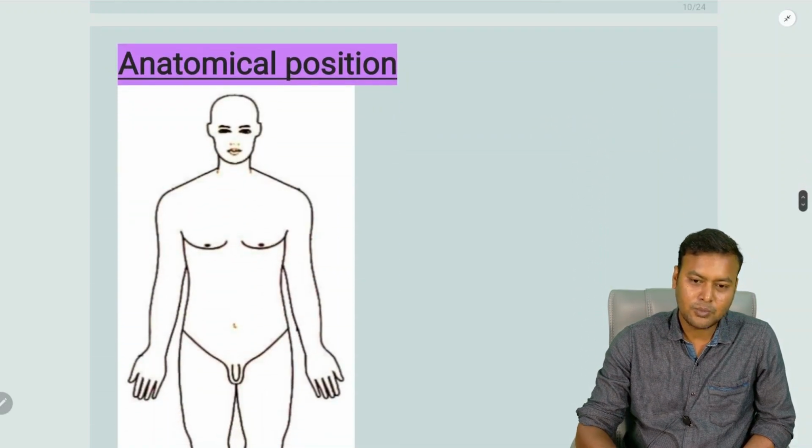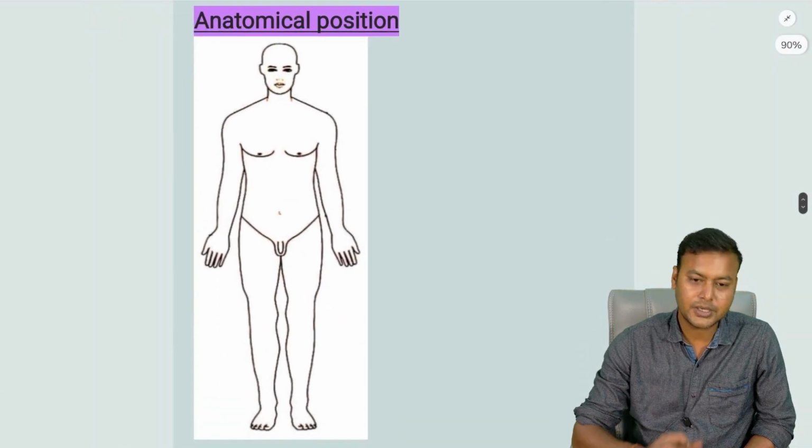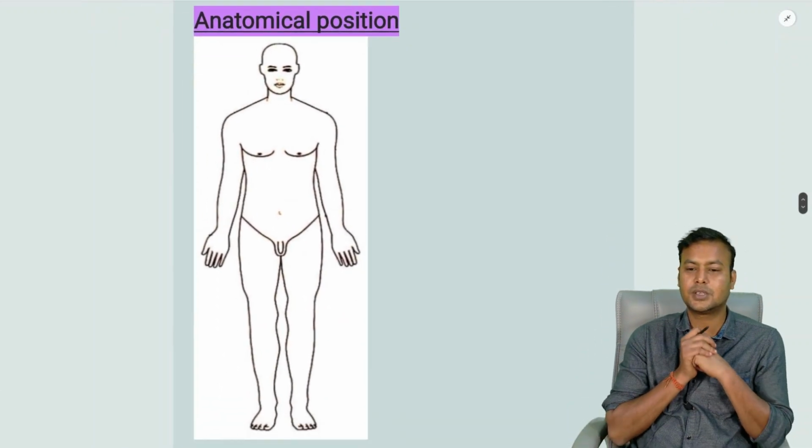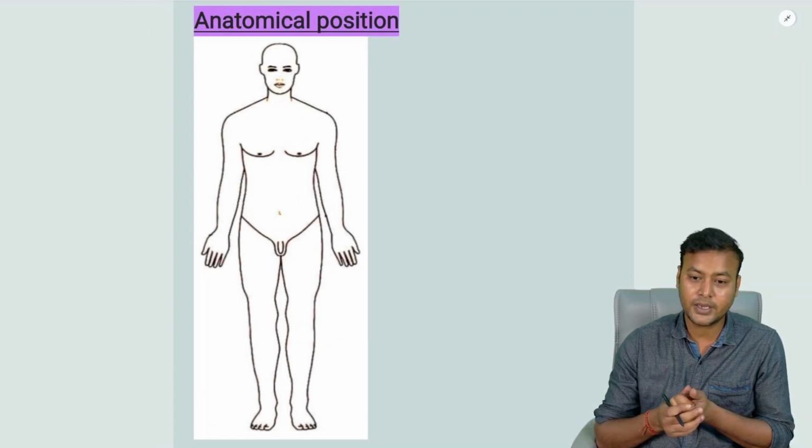Okay, students. Now moving on to the next topic, which is very important, the anatomical position. As first year students, the first thing you should learn is what the anatomical position is and why it is important.